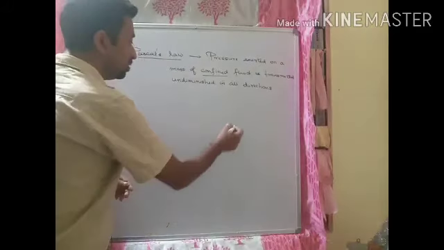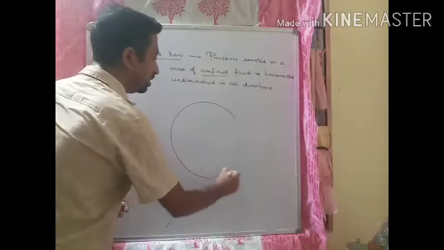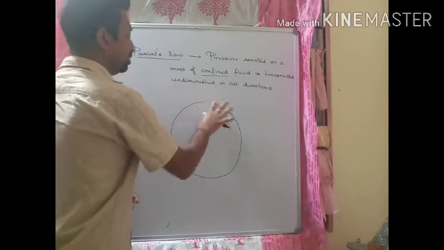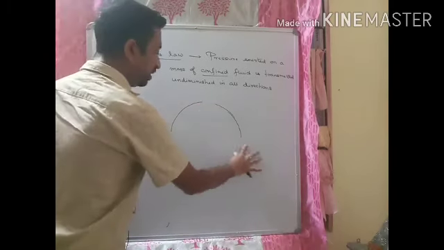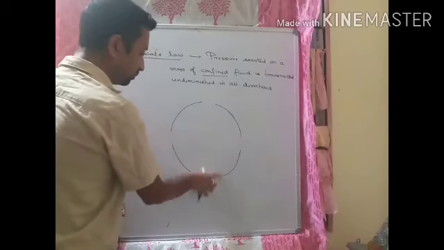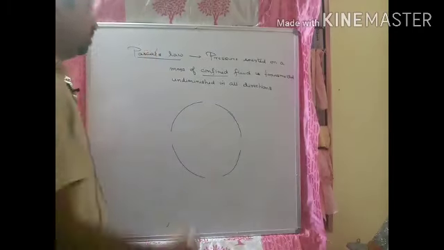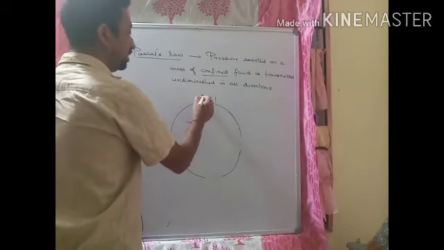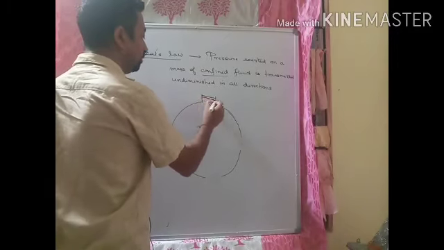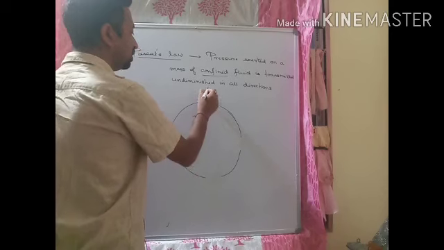See, suppose I consider a spherical container. Suppose there is an outlet here. Here we consider 4 outlets. See here. Now in this outlet we take a piston. You know piston? I think you have seen a piston.